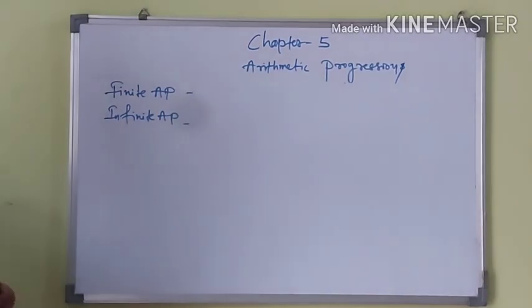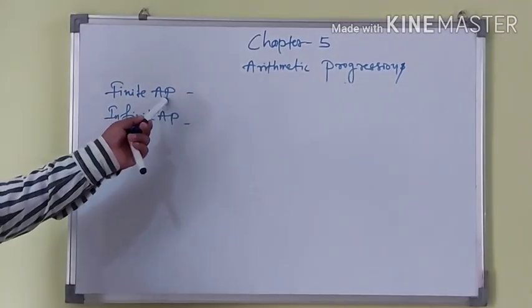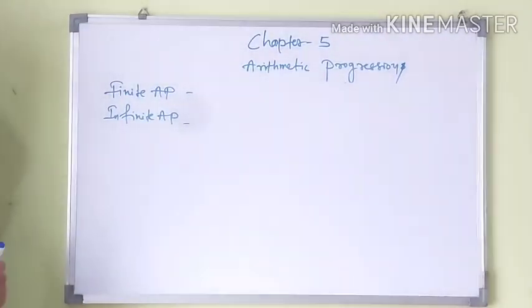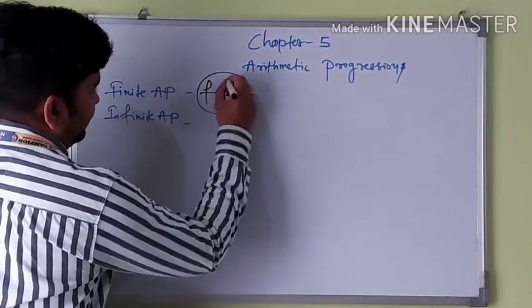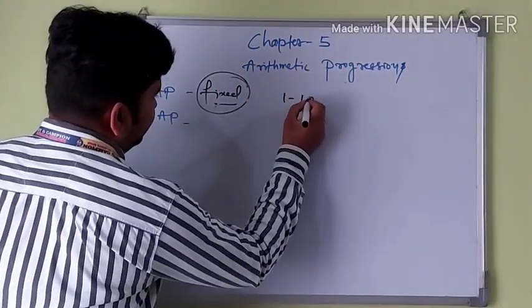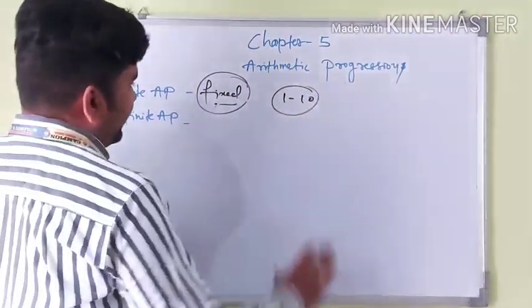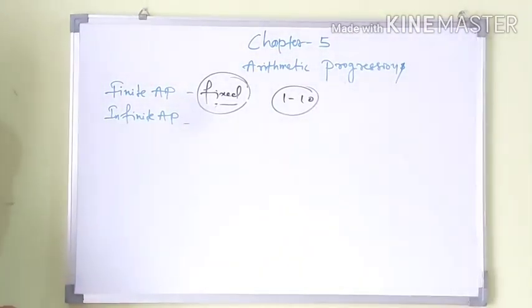Now finite AP and infinite AP, that is, finite arithmetic progression and infinite arithmetic progression. Finite means a fixed number. When we talk about 1 to 10, there is a fixed number of terms, and it can follow any specific pattern and rule.